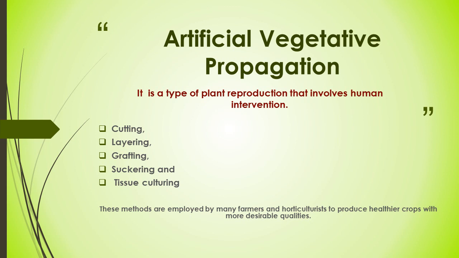Let's talk about artificial vegetative propagation. It is a type of plant reproduction that involves human intervention. The most common artificial techniques include cuttings, layering, grafting, suckering, and tissue culture. These methods are employed by many farmers and horticulturists to produce healthier crops with more desirable qualities.